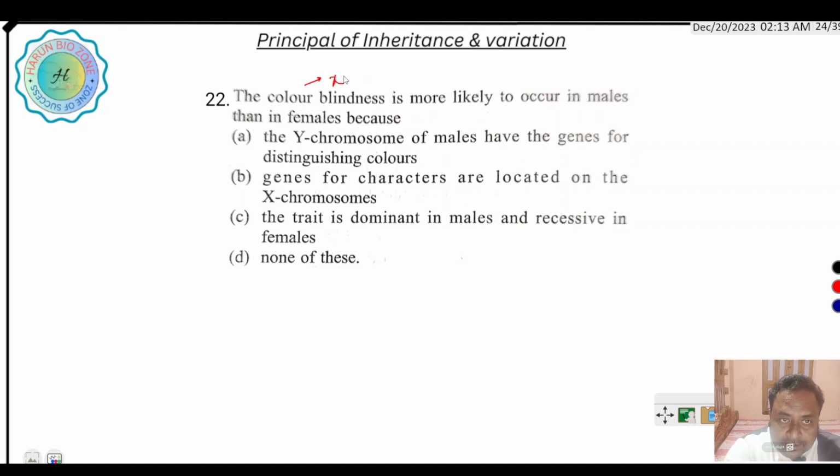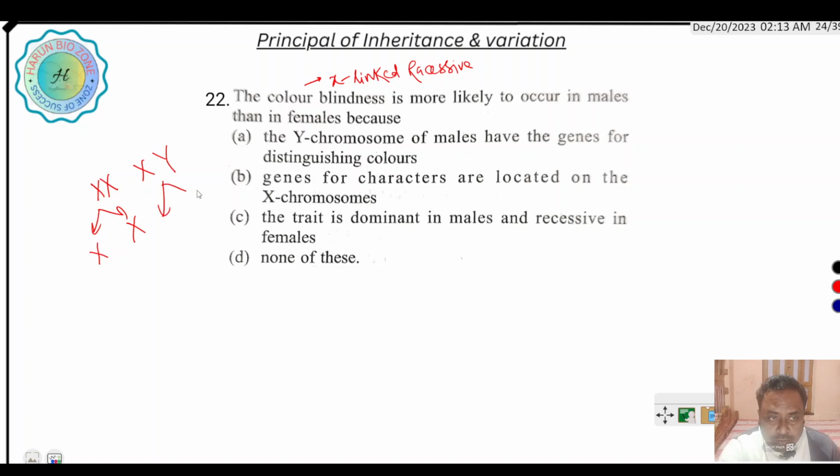It is an X-linked recessive character. In case of father and mother, the mother is XX and the father is XY. When the gametes are produced, XX and X and Y.